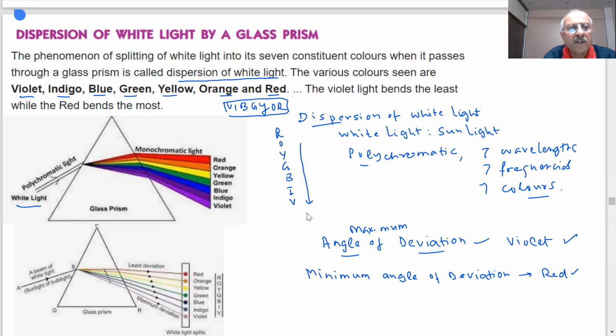So students, white light when passed through a glass prism, it splits up into 7 different colors. If I put a screen, I will see 7 different colors. This is known as spectrum. What we call this as spectrum of white light. This is known as spectrum of white light, students. That means the light is actually not single colored light, what you see white, but it contains many colors. And in fact, I would say it contains infinite colors. But what we observe basically out of them, 7 colors on the screen.